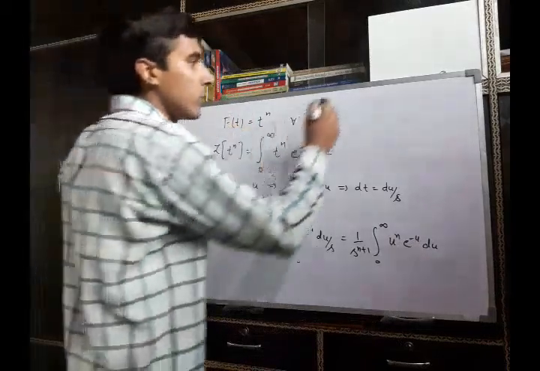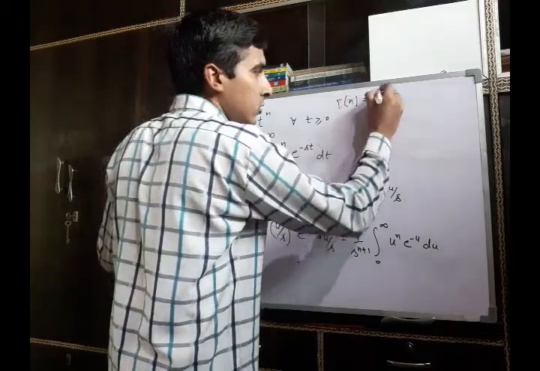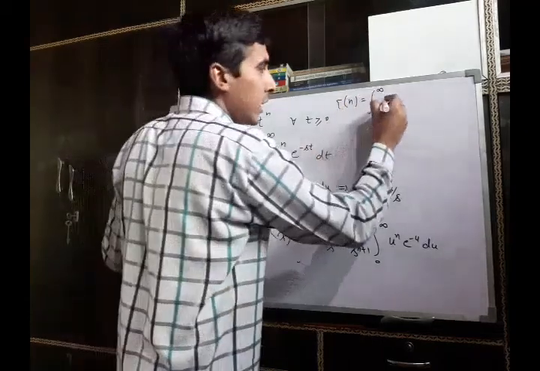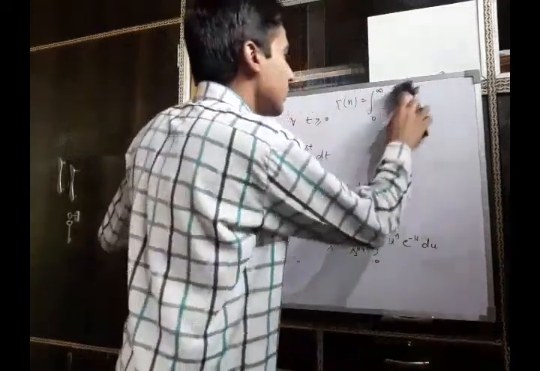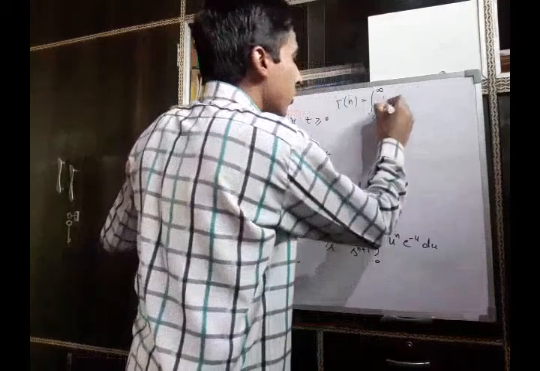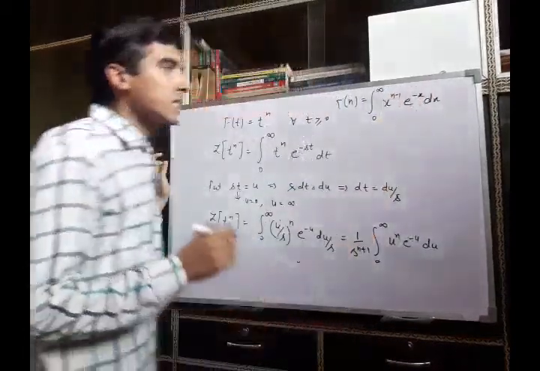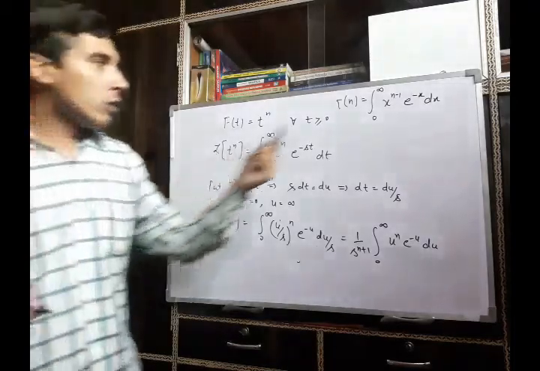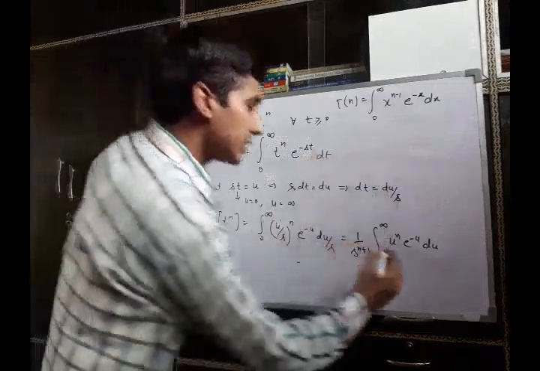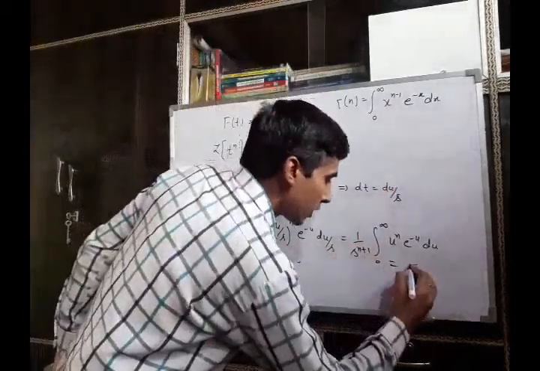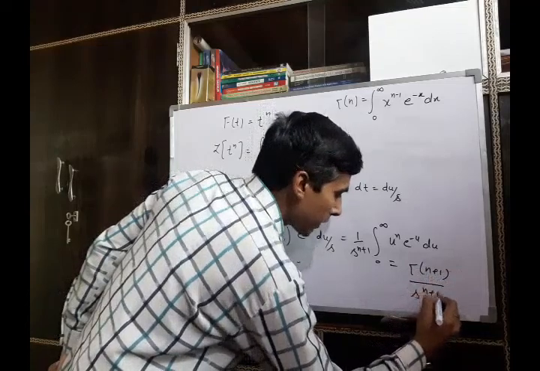The definition of gamma function says that gamma of n is integration 0 to infinity x raised to power n minus 1 e raised to power minus x dx. Now if you compare this with this expression, you will see this is nothing but gamma of n plus 1 upon s raised to power n plus 1.